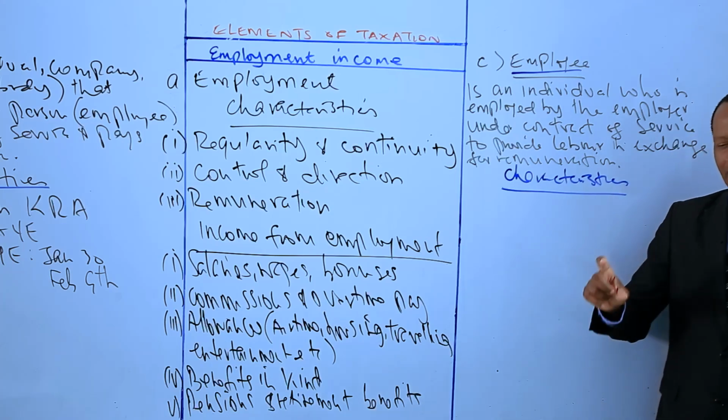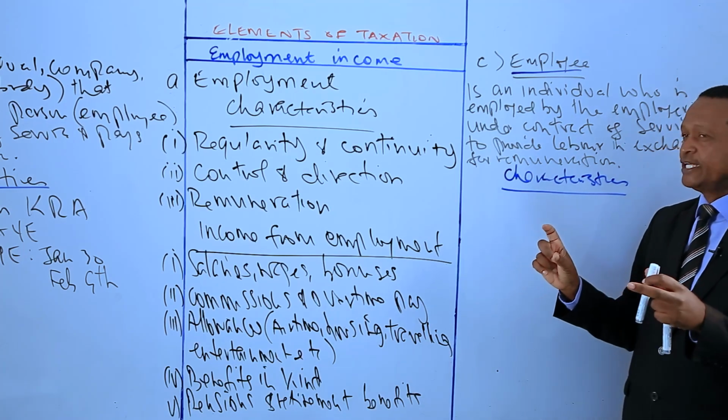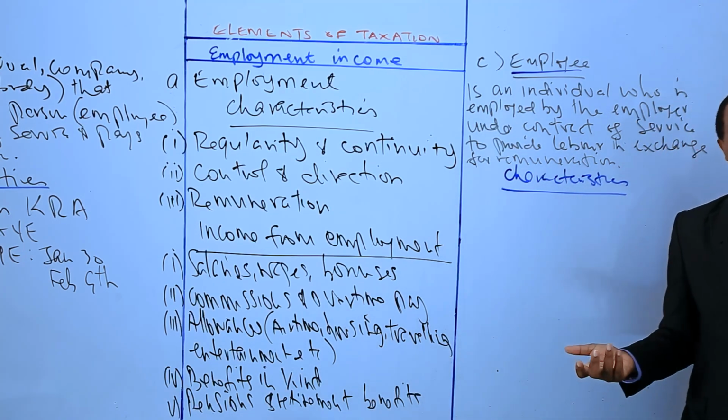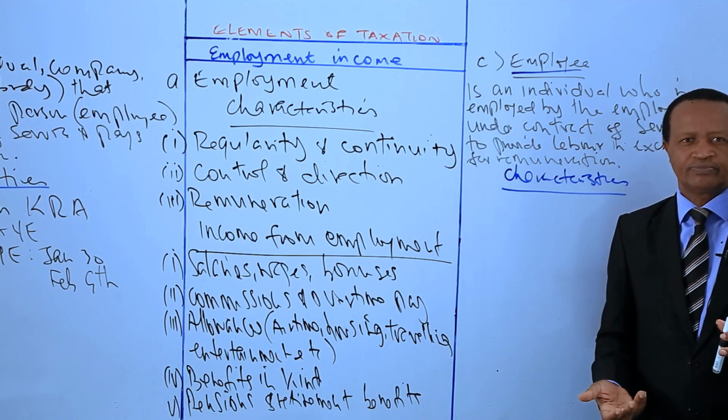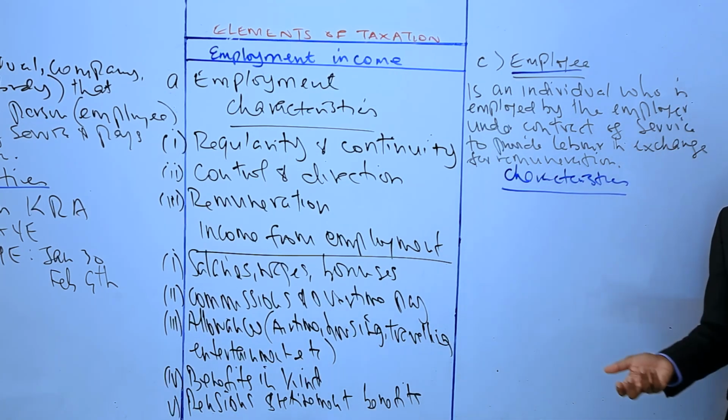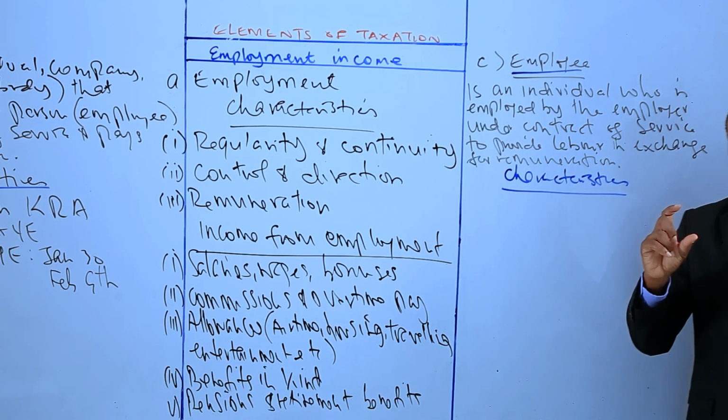So that's why we have to define clearly an employee, so that we distinguish an employee from an independent contractor relationship. So the first characteristic of an employee is in relation to what we call subordination.